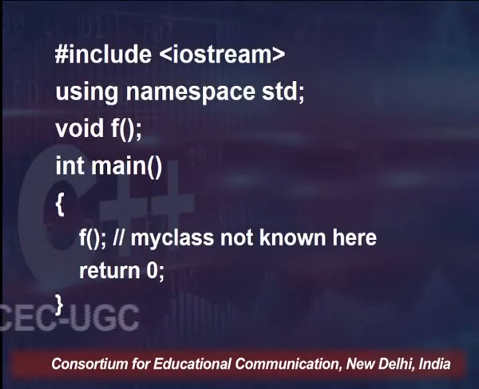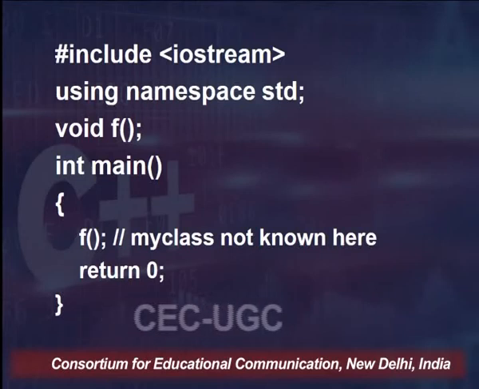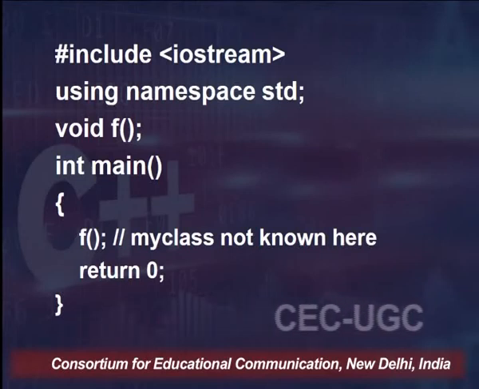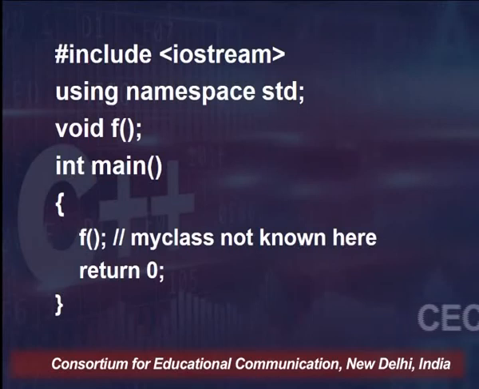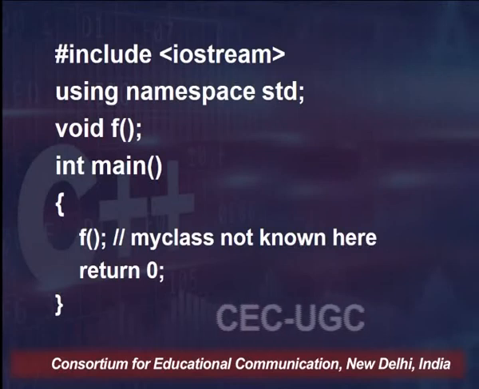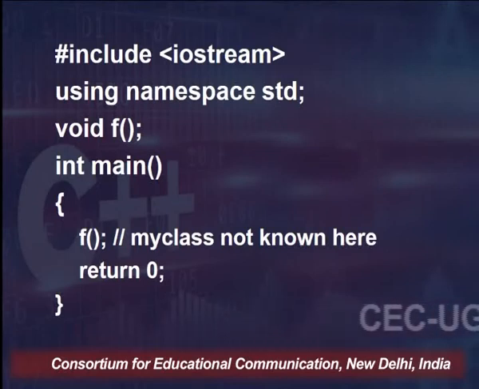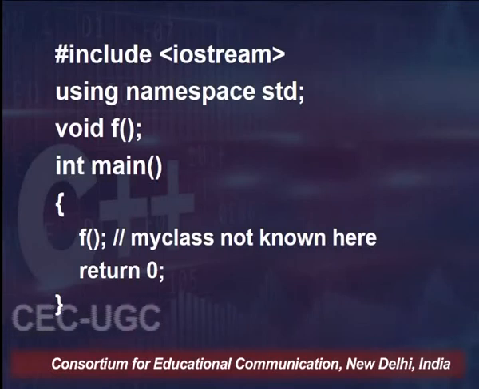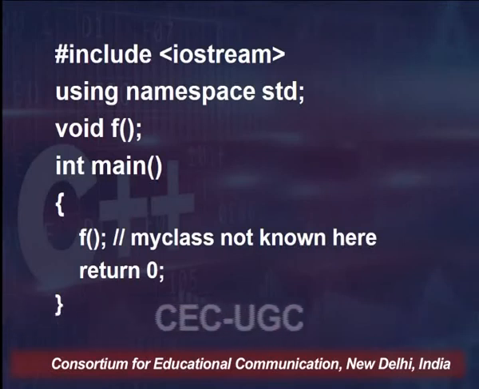Within the main function, I need to declare a prototype as we always do, which is void f, and within that main function I have done nothing except call that function f. Now, MyClass is not known in this main function.